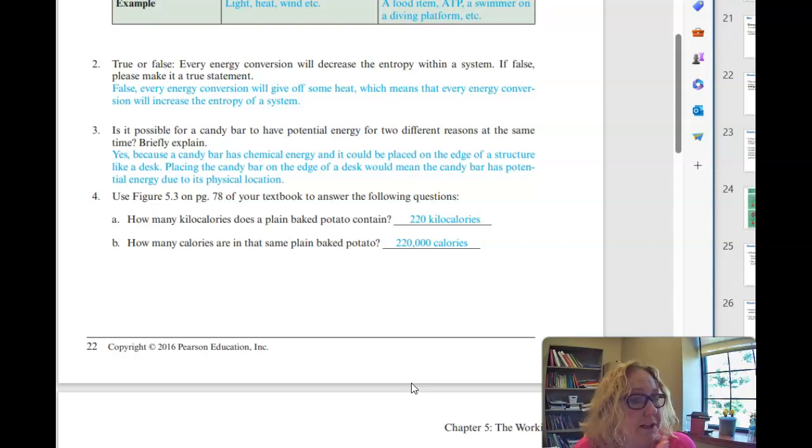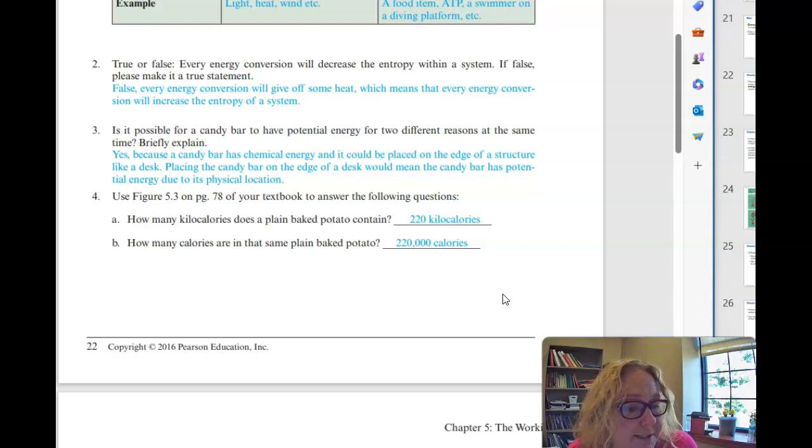So that is false. It is possible for a candy bar to have potential energy for two different reasons at the same time. This is a tricky one. So yes, two different types of energy at the same time. If it's sitting on top of a shelf and it falls off, it has potential and kinetic energy because it is an object. Also, if you unwrap it and eat it, you're using the energy to create ATP, which helps fund your cellular processes. So it has two different kinds of energy. It can fall off as an object, or you can eat it and gain energy in the form of ATP.